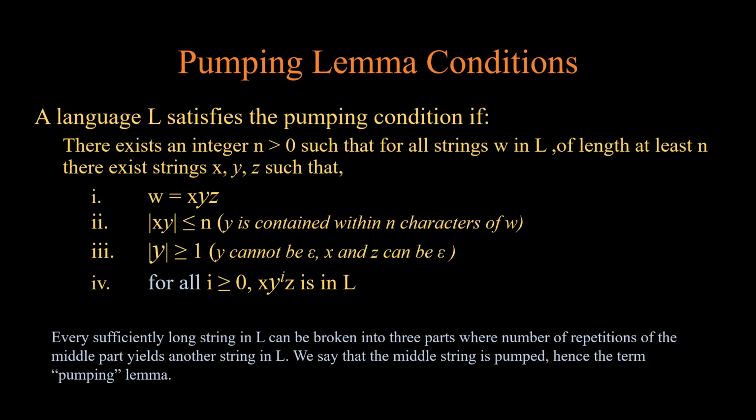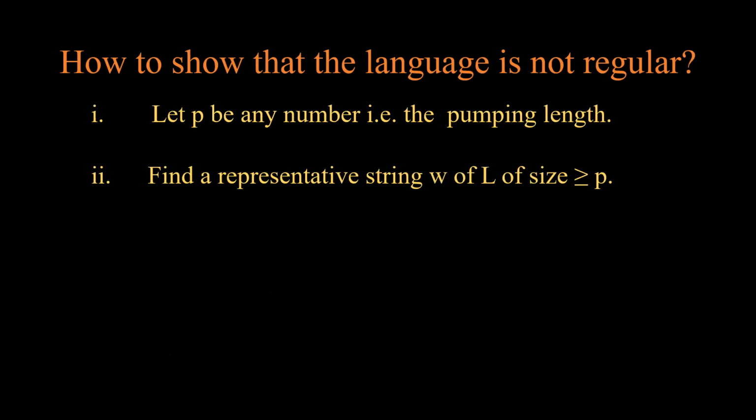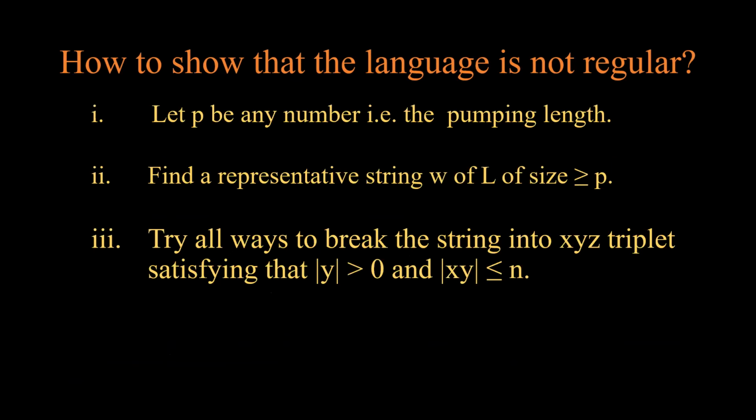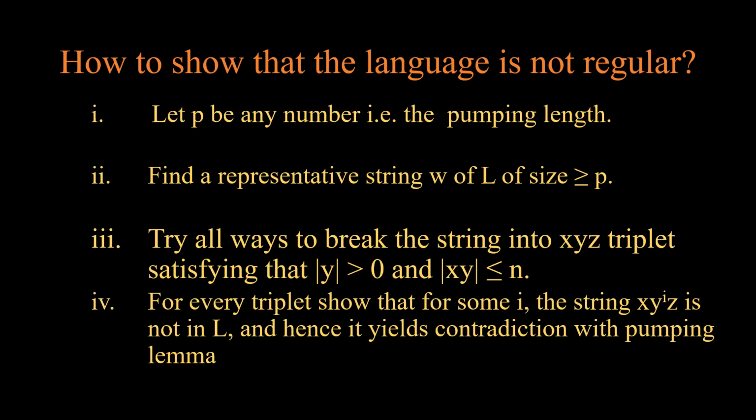So we can summarize this as: every sufficiently long string in L can be broken into 3 parts, where repetitions of the middle part yield another string in L. We can say that this middle string is pumped, hence the term pumping lemma. Let p be the pumping length. Find a representative string w of L of size greater than or equal to p. Try all ways to break the string into xyz triplets, satisfying the condition that the length of y is greater than 0 and the length of xy is always less than or equal to p. For every triplet, show that for some i, the string x y^i z is not in L, and hence it yields a contradiction with the pumping lemma. So this is how we will prove it.